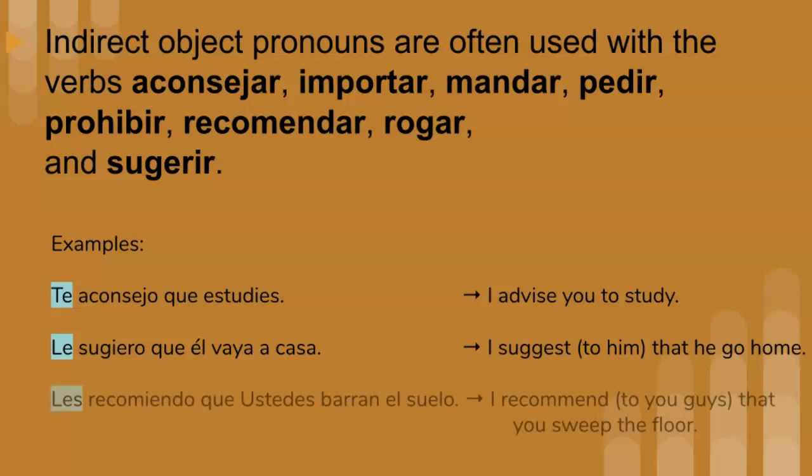And another example, les recomiendo que ustedes barran el suelo. I recommend to you guys that you sweep the floor. So it's not just that I'm recommending someone sweep the floor, it's that I want to be a little bit more specific that I am saying this to you specifically.